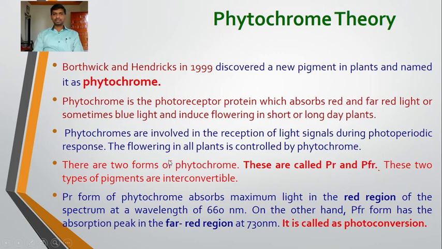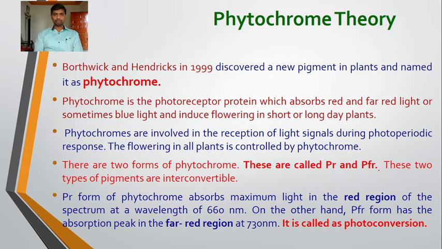Phytochromes are involved in the reception of light signals during photoperiodic response. The flowering in all plants is controlled by the phytochrome.